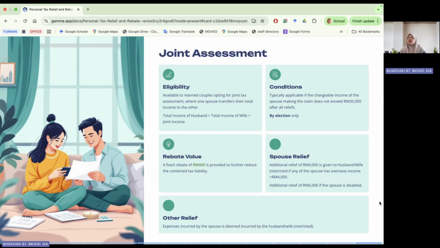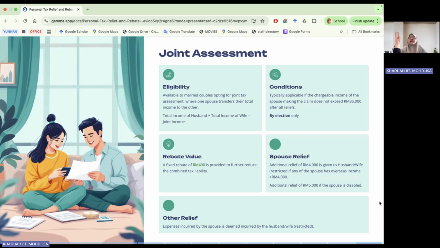And the spouse relief, on top of the personal relief, you can also have the spouse relief of 4,000 ringgit given to husband or wife, depending whether under husband's name or under wife's name, right? However, the 4,000 spouse relief is not available if the spouse has overseas income of 4,000 ringgit and above. All right. An additional relief of 6,000 if the spouse is disabled is also available under joint assessment. And you also have those relief items.